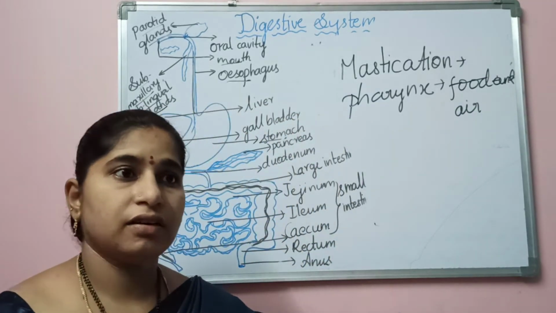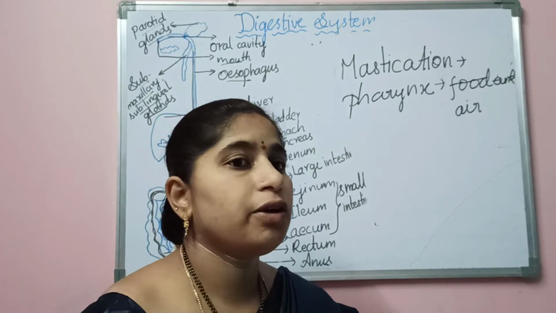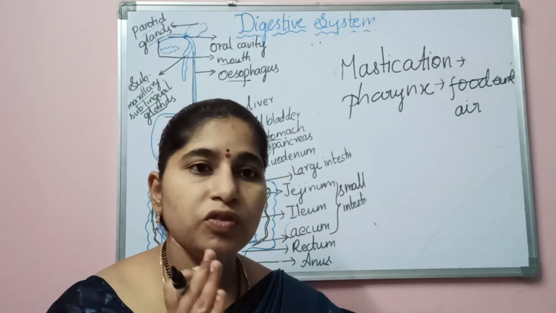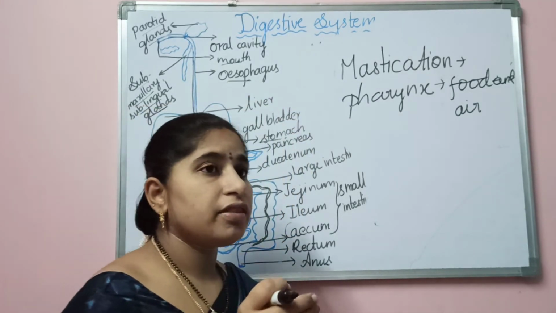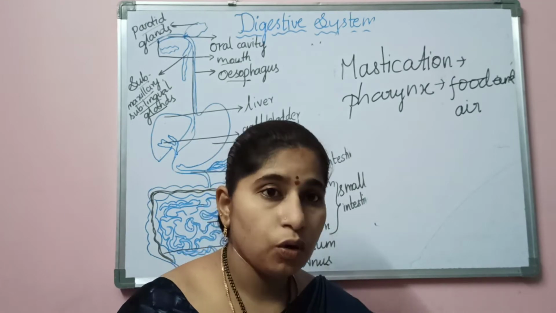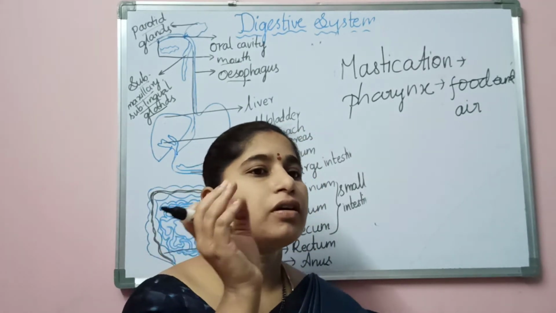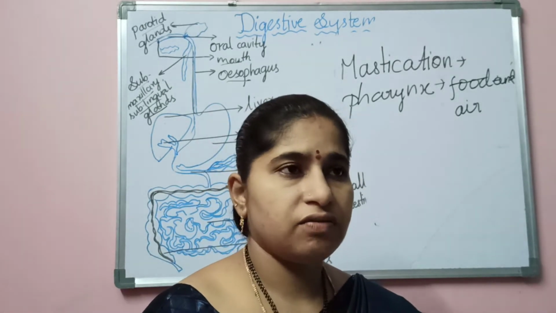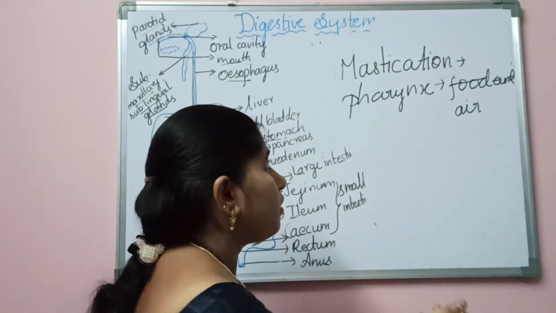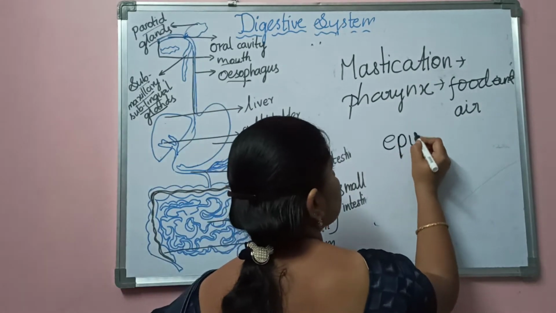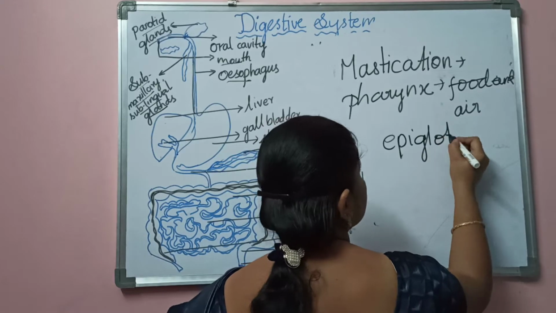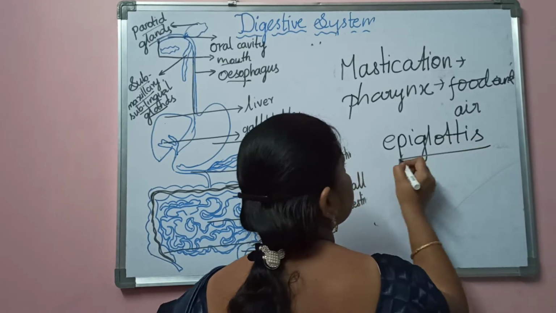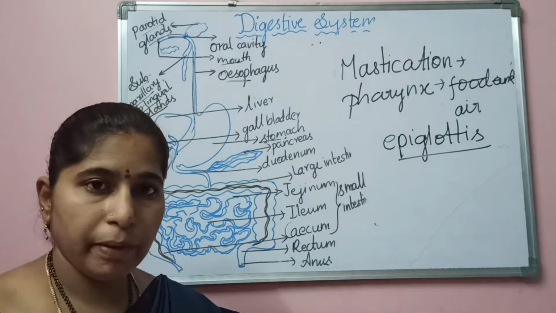What happens here? Generally, we say that while we are eating food, we should not talk. Why should we not talk? When the food is being swallowed, it may take 3 to 4 seconds. When we are swallowing the food, in the pharynx you have a flap-like structure called the epiglottis.